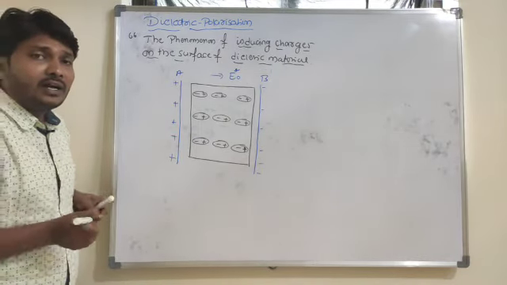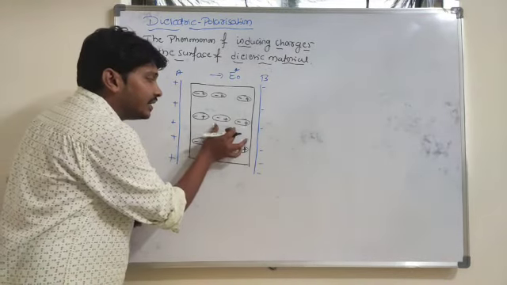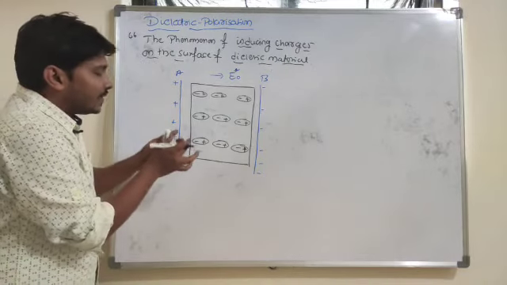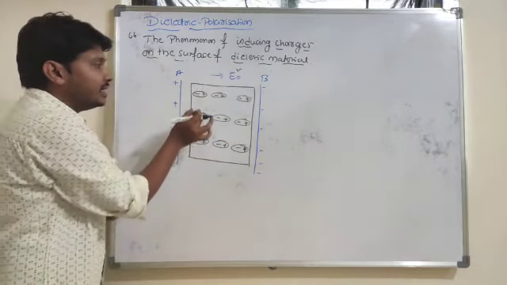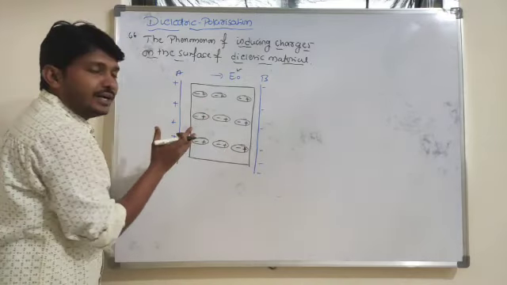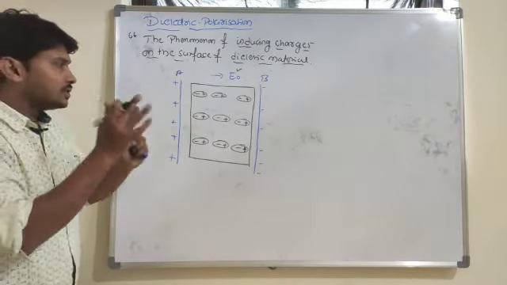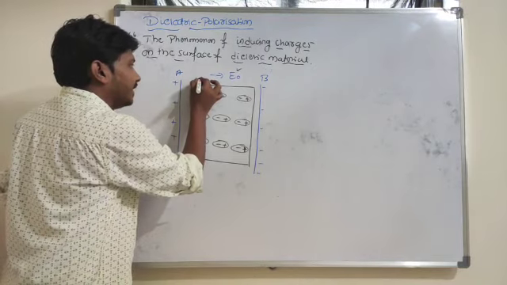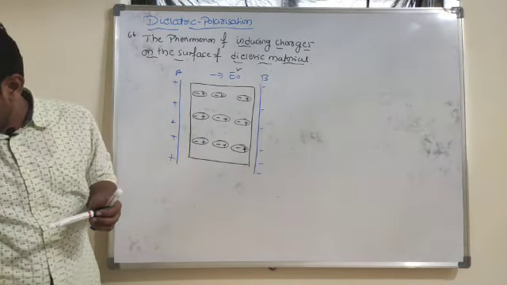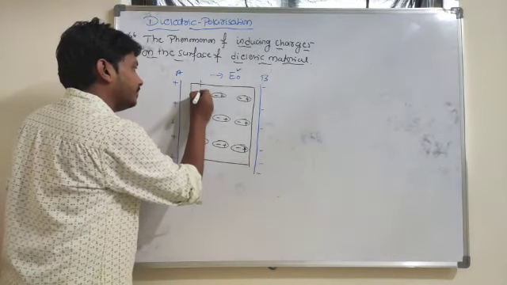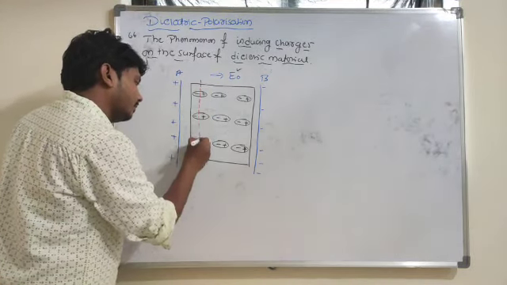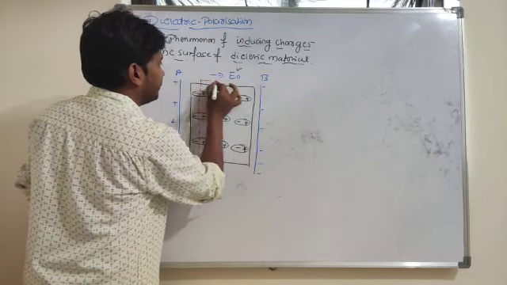Because of the external electric field, these molecules are oriented in a particular direction. Now let me choose a certain area here.